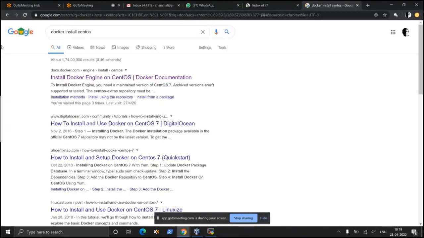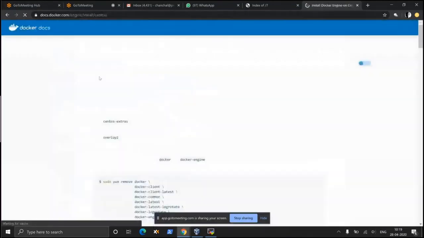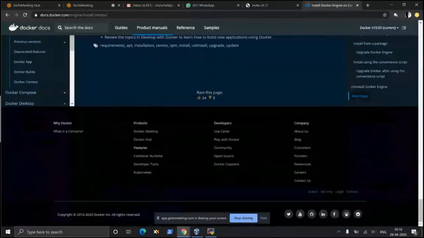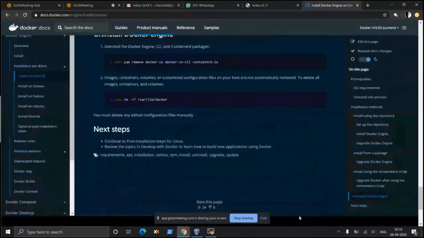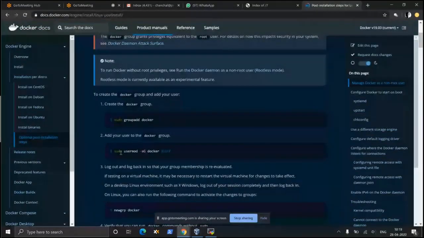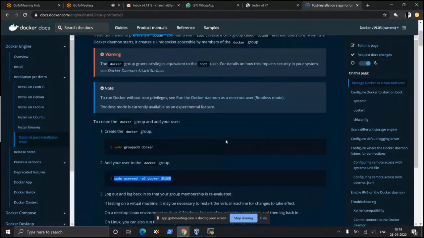Okay. Now, if you click install Docker Engine, if you come to this page, and if you come down to the end of this Docker Engine page, you come to post-installation steps for Linux. If I click this, I'll go straight to this page, and I can see this sudo usermod command. Is it clear now? Installation for desktop. Okay, yeah. Now I get it. Okay. Thank you.